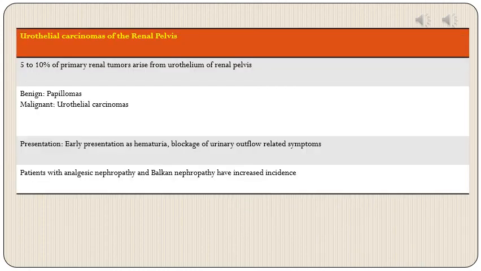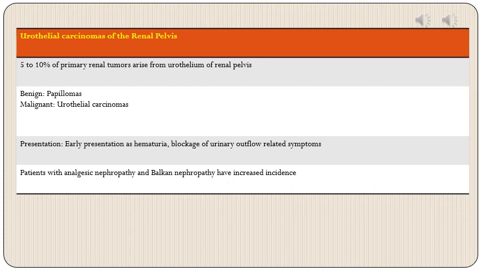Then last is urothelial carcinoma of renal pelvis. This will be dealt with in more detail when we discuss lower genitourinary tract and male reproductive system. So for now, I will discuss it very briefly. So these carcinomas comprise 5 to 10% of primary renal tumors, and these arise from urothelial lining of renal pelvis. Their benign counterpart is papilloma and malignant is urothelial carcinoma.